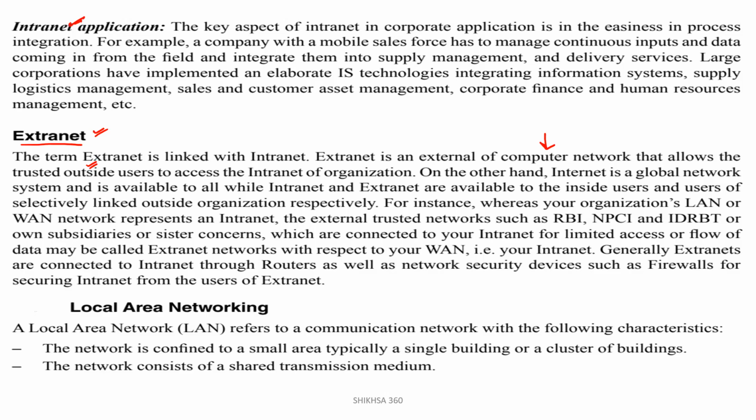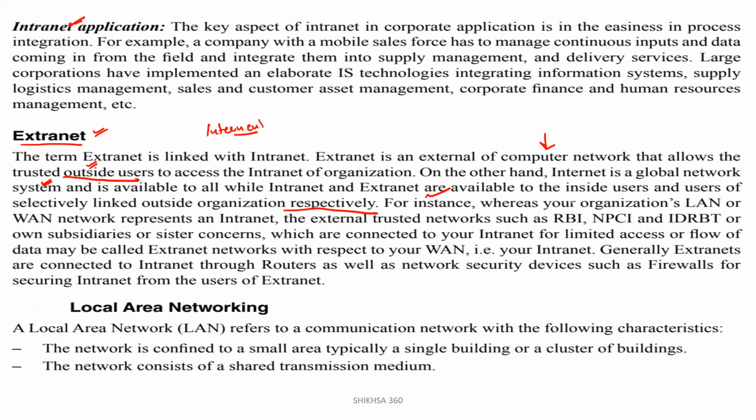On the other hand, the internet is a global network system. On the other side, the extranet only allows trusted outside users, whereas the internet is open to everyone. The internet is a global network system and it is available to all, while the intranet and extranet are available to inside users and users of selectively linked outside organizations respectively.